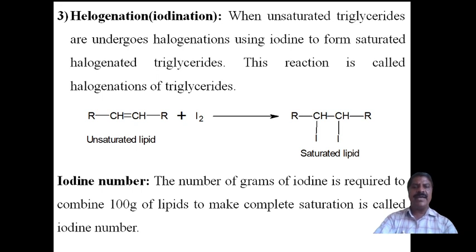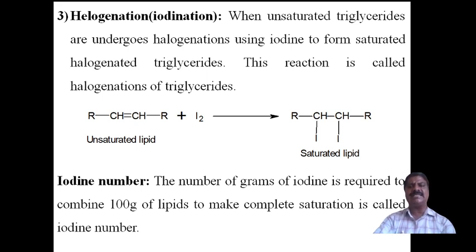When the unsaturated fatty acid, or the lipid, contains fatty acids with one or more double bonds, or triglycerides containing double bonds, it is unsaturated.